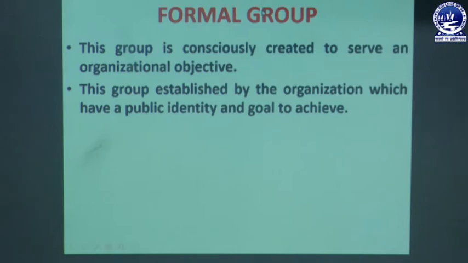If an organization has any formal group, then the organization always wants a public identity for that formal group, and they have some goal and some objective to achieve, which will be achieved by the members of that group, and the members have to work towards the achievement of the goal and objective.